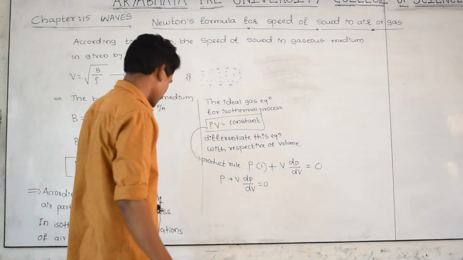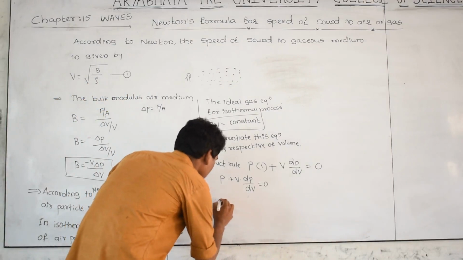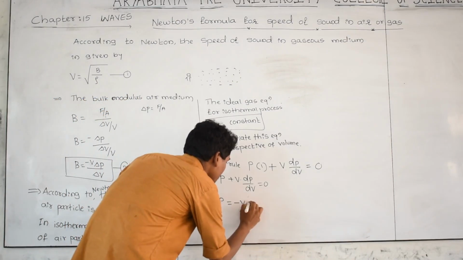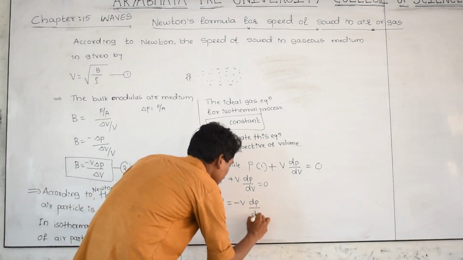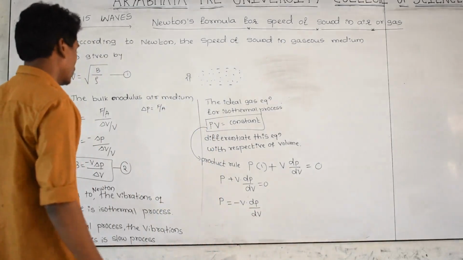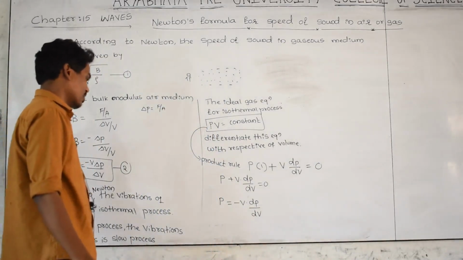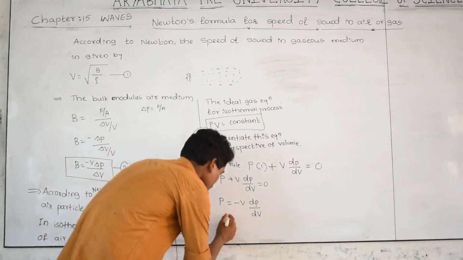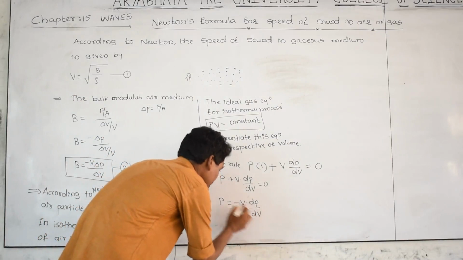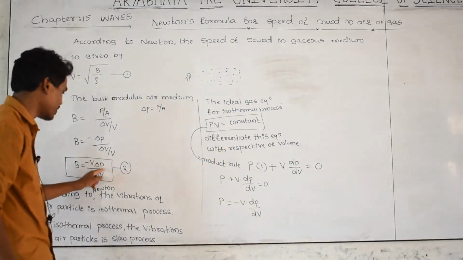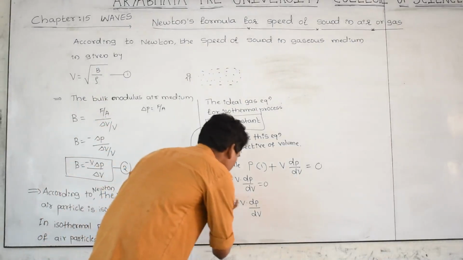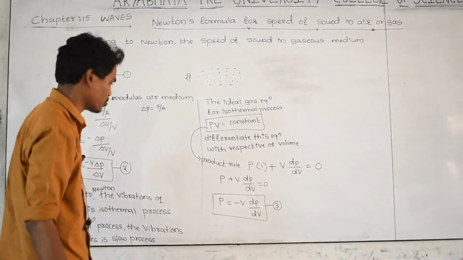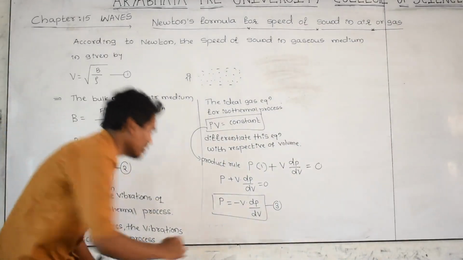Again here you take P is equal to minus V into dP divided by dV. Here minus V into dP by dV, and here minus V into dP by dV. It is equation number 2. Let us call this equation number 3. Observe very carefully equation 2 and equation 3.